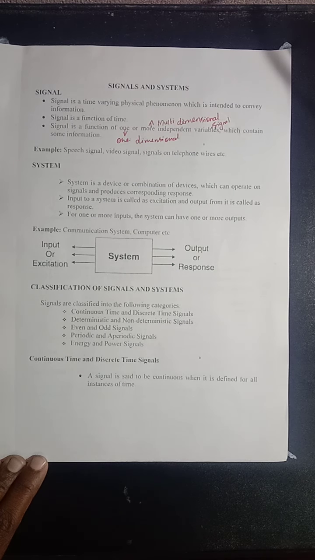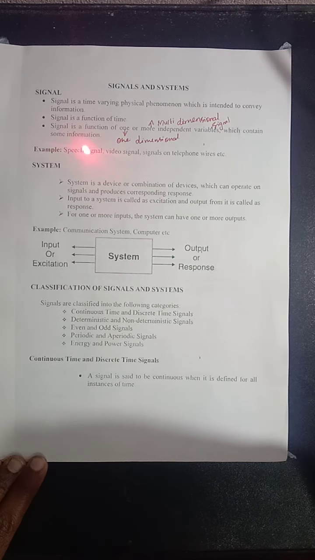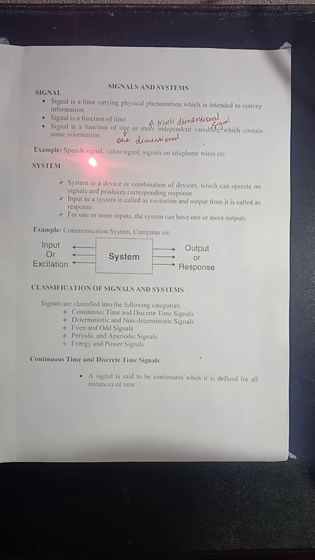Now, some examples of signal are speech signal. What we are speaking can be represented as a signal. Then video signal, we are watching television. There the signal is a video signal. Signals on telephone wires.